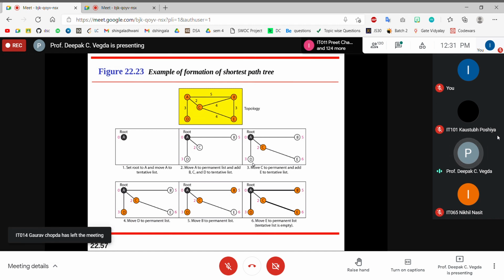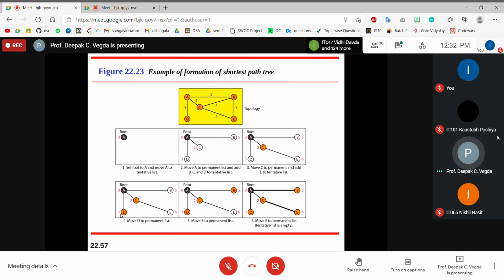Still my tentative list is not empty. So I'll pick the node with the lowest value. D is the node with the lowest value, so I'll move it to the permanent list, D with 3. Am I connected via D with any other node?